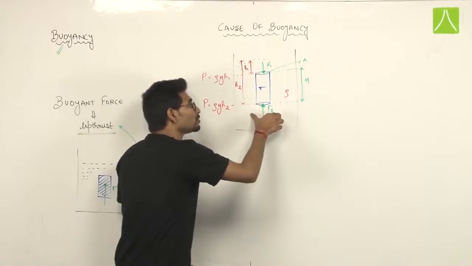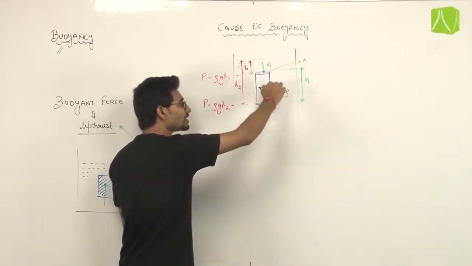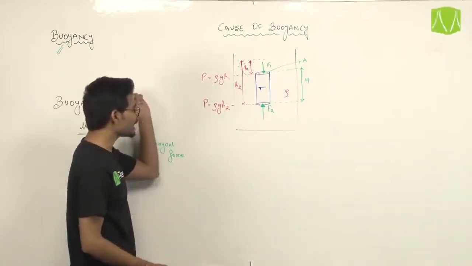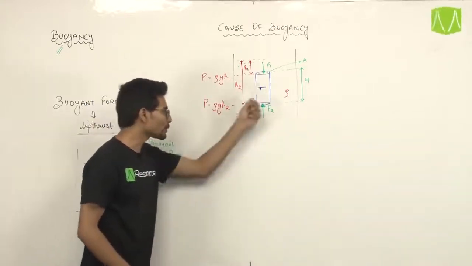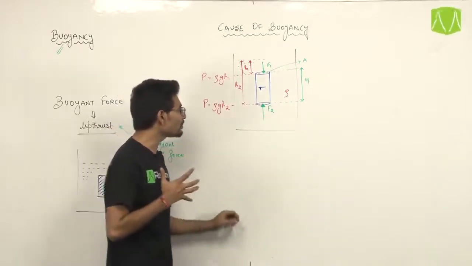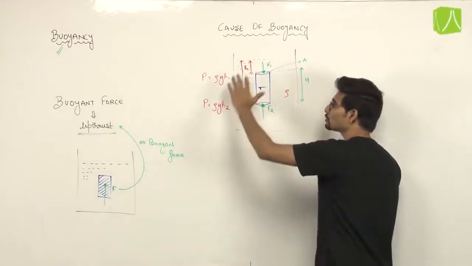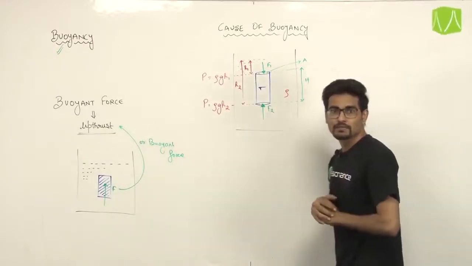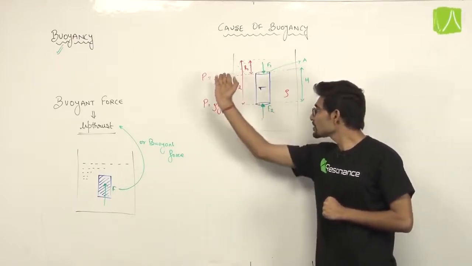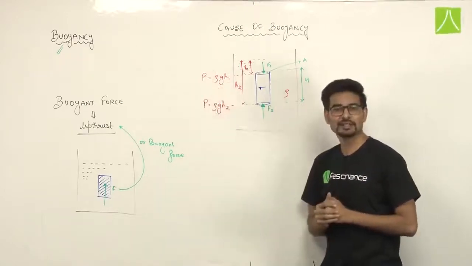Since F2 is more than F1, there will be a net upward force acting on this object by the liquid, and that force is known as buoyant force, and the tendency of the liquid to apply that buoyant force is known as buoyancy. So what is the main cause of buoyancy? The main cause of buoyancy is the pressure difference caused due to the variation in depth. The pressure difference that comes due to the variation in depth, that is the main cause of buoyancy.